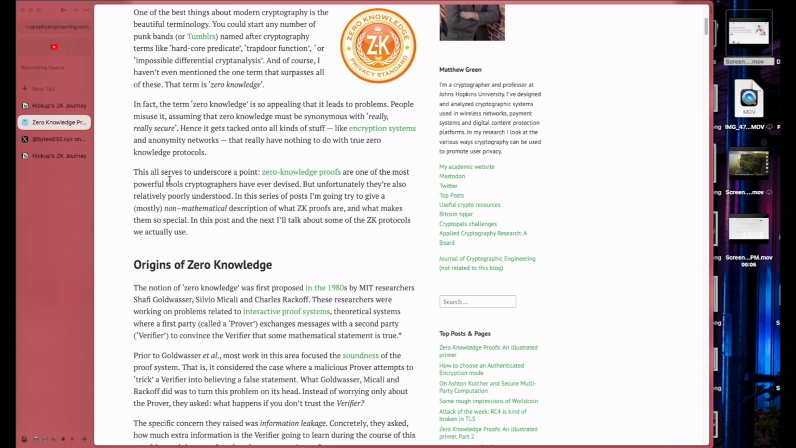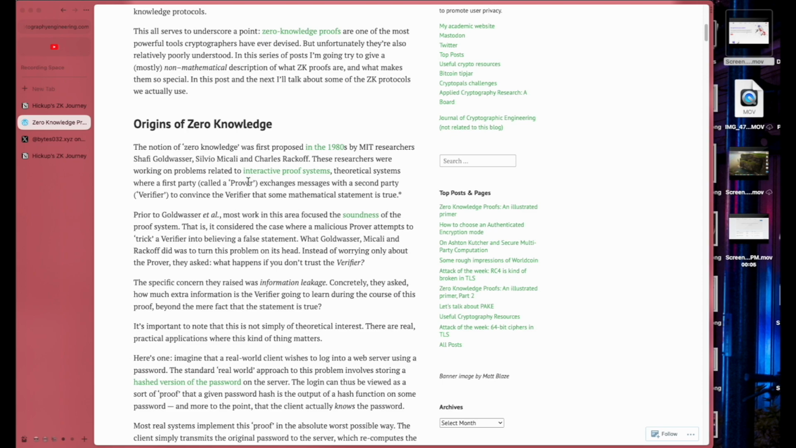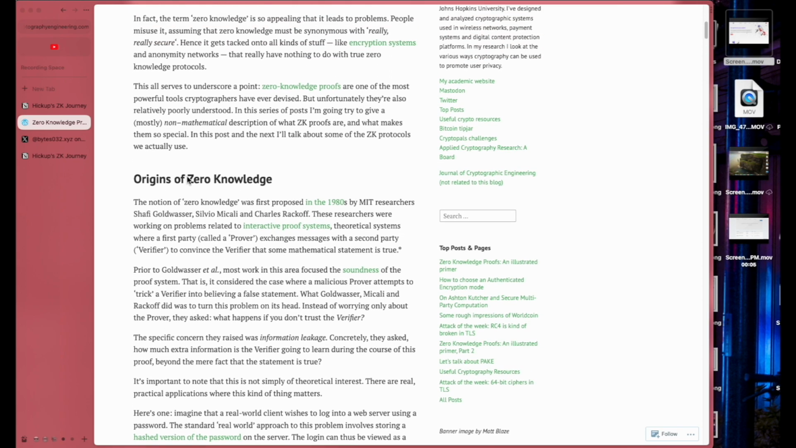All right, okay. This all serves to underscore a point. Zero knowledge proofs are one of the most powerful tools cryptographers have ever devised. That's cool. But unfortunately, they're also relatively poorly understood. Oh, that's true too. In this series of posts, I'm going to try to give a mostly non-mathematical description of what ZK proofs are and what makes them so special. Okay, so yeah, this is exactly what we need to get started. Let's see how this goes.